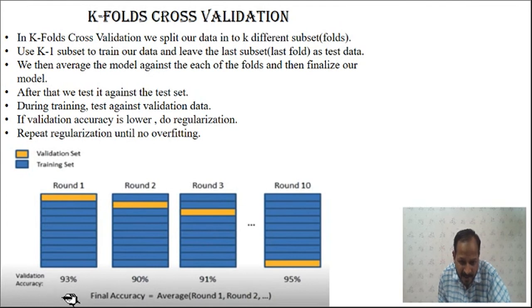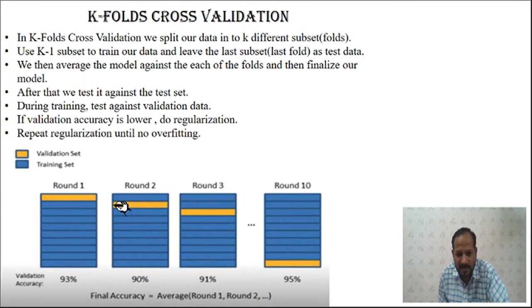Then calculate the validation accuracy: how many samples are correctly classified and how many are not correctly classified. According to that you can find the error. This is the first round. In the second round, we use another subset for validation instead of the one used before. In the first round we reserved the first 100 samples for testing or validation, and samples 101 to 1000 were used for training.